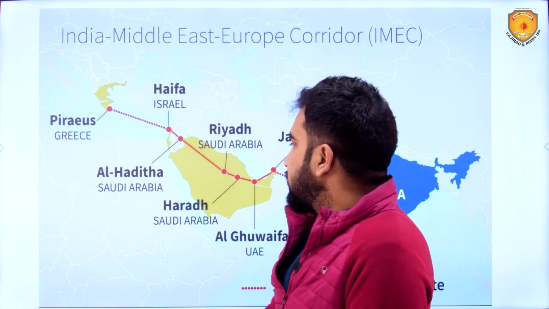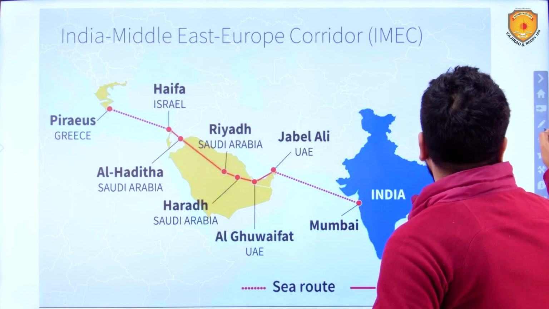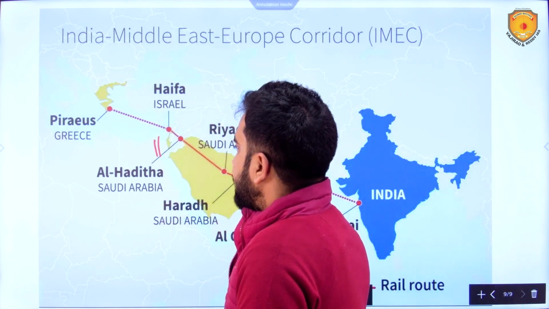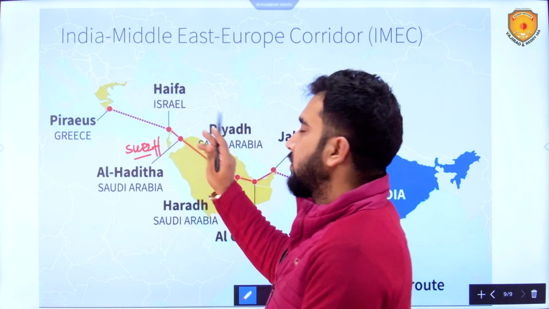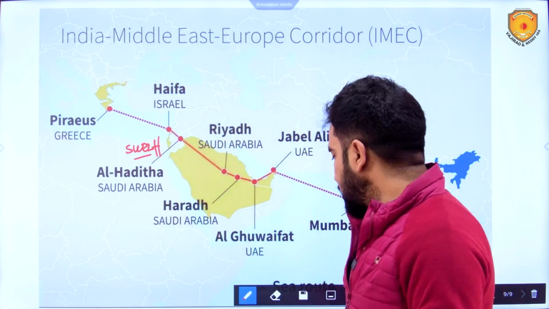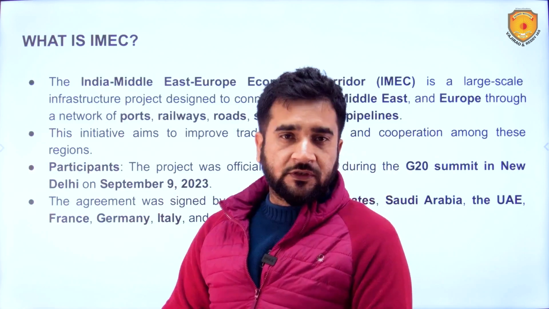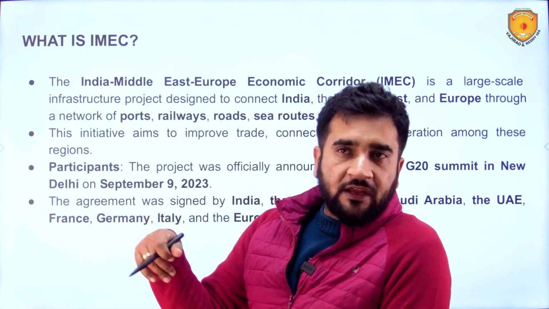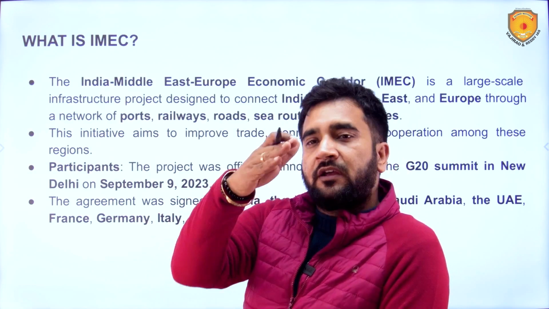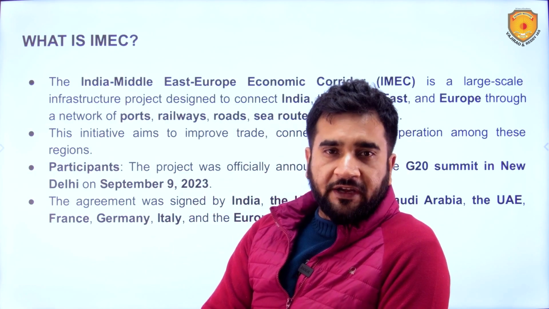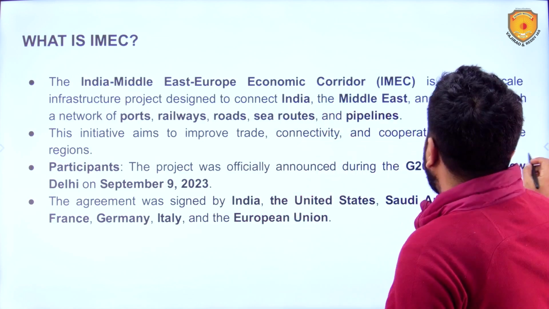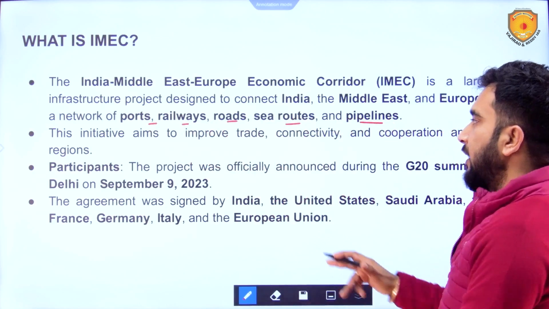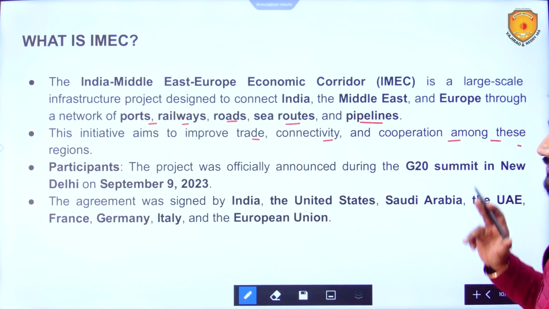This is going to be a game changer because it is going to bypass the very congested Suez Canal. This is the Suez Canal here, so this is going to bypass that. Let's see what happens. What is IMEC? It is a large scale multimodal project, means multiple modes are there: ocean trade and road connectivity. Ports will be there, railways, roads, sea routes, pipelines, all will be laid. It aims to improve trade, connectivity and cooperation among these regions.